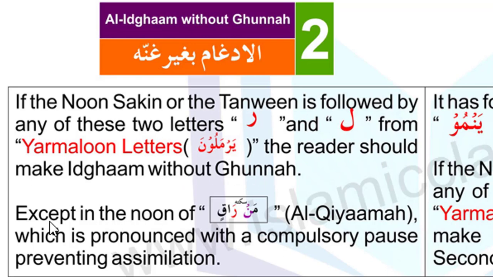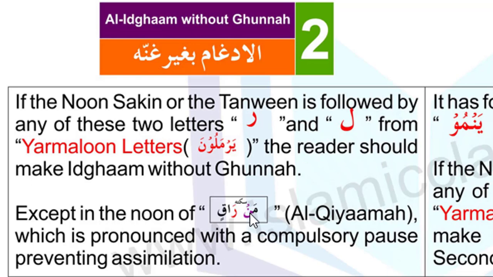And one thing is more here, except in the noon of Man Raq, which is in the surah of Qiyamah in the 29th juz of Quran, which is pronounced with a compulsory pause, preventing assimilation. So like we do not make idgham there.